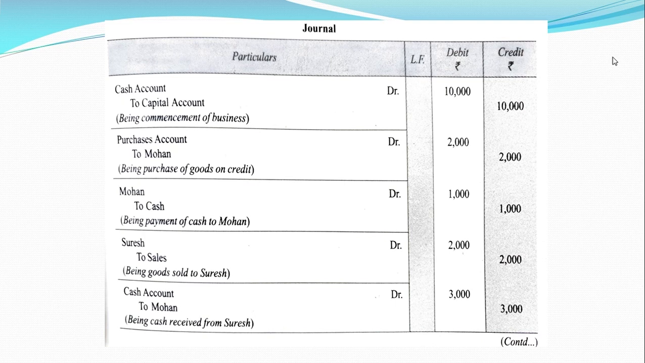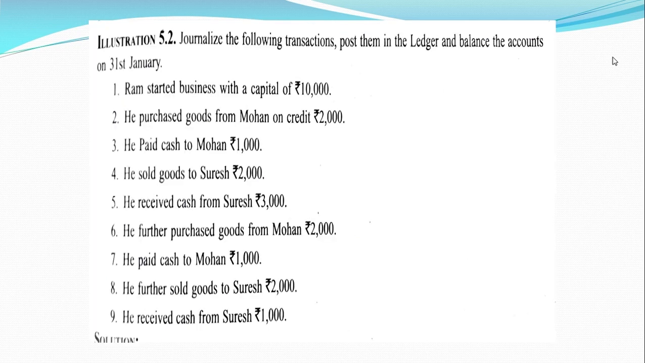So purchases account debit to Mohan account, amount is 2,000, debited and credited both. Then we have the transaction, he paid cash to Mohan. So Mohan account debit to cash. Mohan is the receiver of the cash. Cash is going out. So Mohan is the receiver.